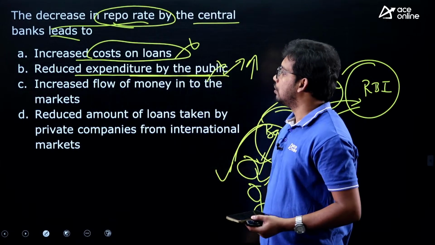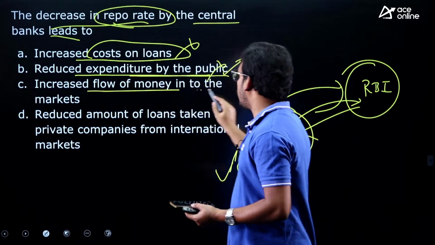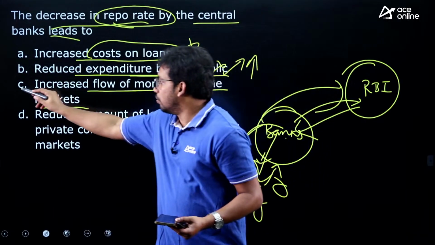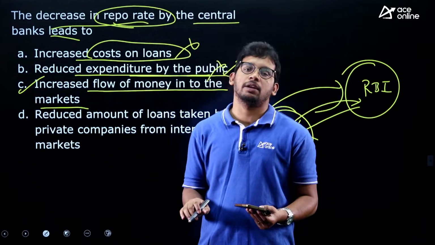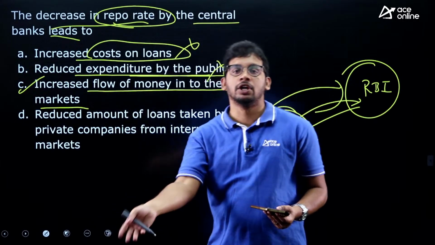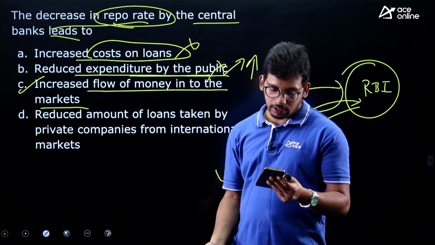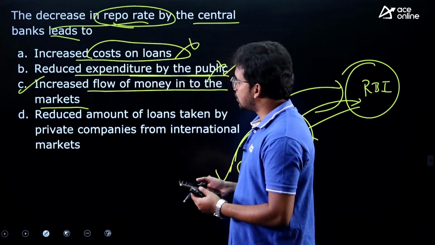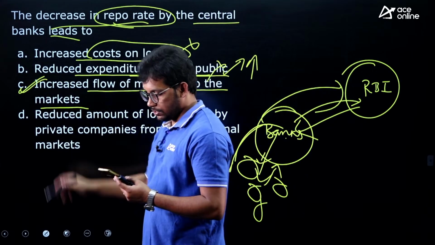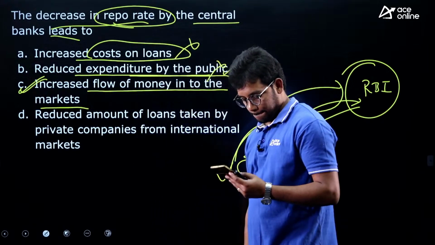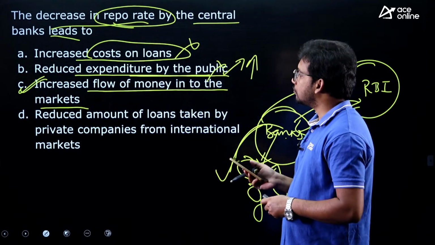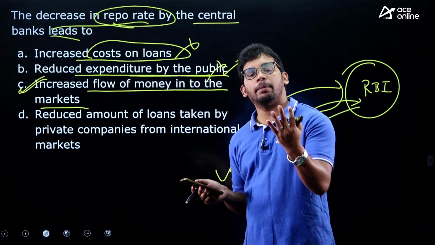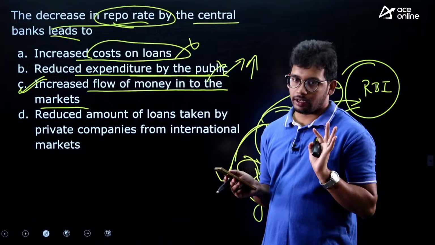This is also wrong. Increased flow of money into the markets, a very direct one. This is how, whenever there is less interest taken by RBI, there is more money with the banks, so more money into the market. Correct. Rakesh has answered this correctly. Answer is C. So repo rate is basically the interest rate that needs to be paid by the banks to the RBI when they are taking money, right?